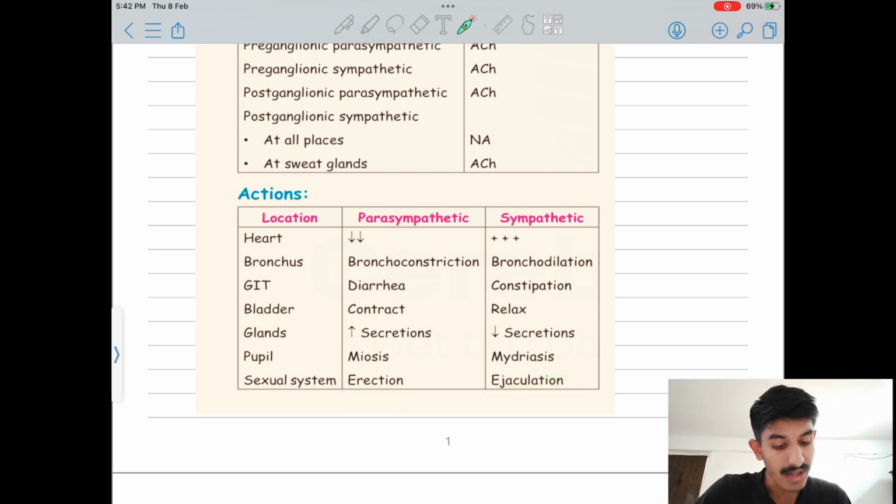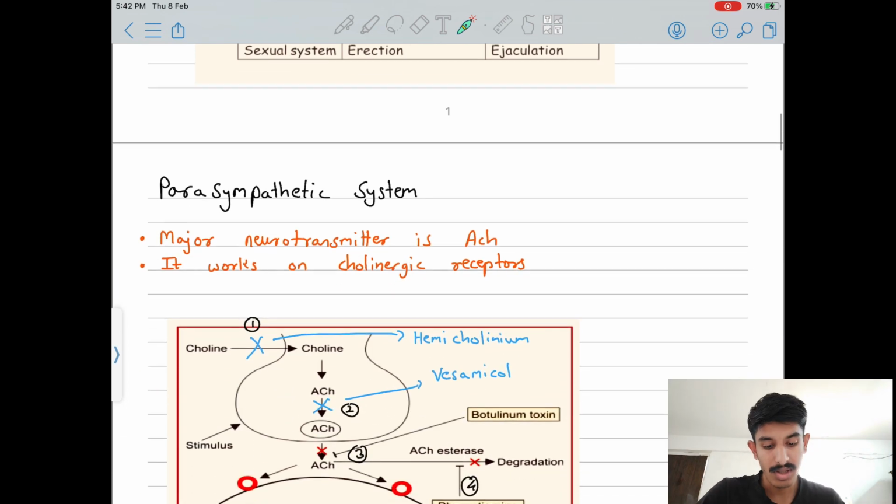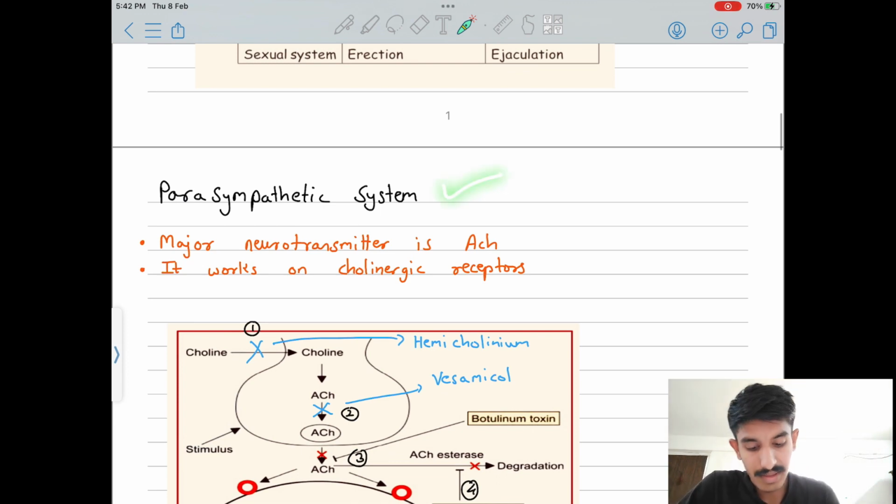And sympathetic, what are they doing in the heart? First they induce it, then bronchodilation, constipation, relaxation of bladder, secretion decrease, mydriasis meaning dilatation, and as I said, ejaculation. These are the things you must remember, they will help you further in the chapter. So let's start with the parasympathetic system.